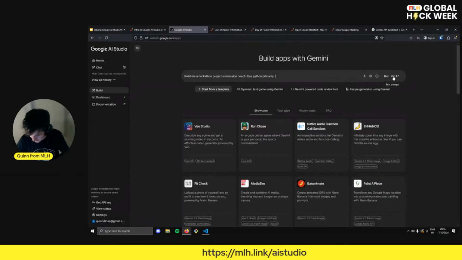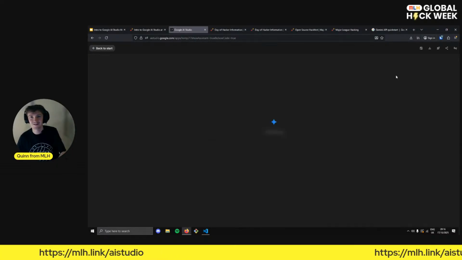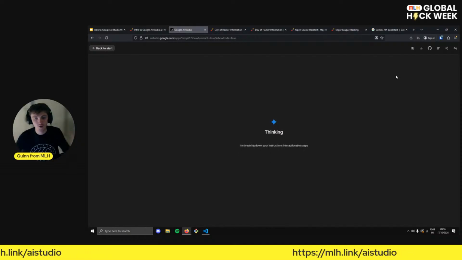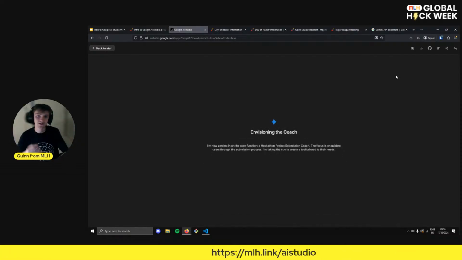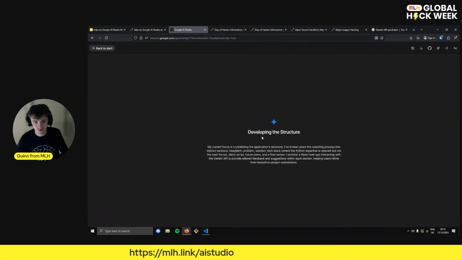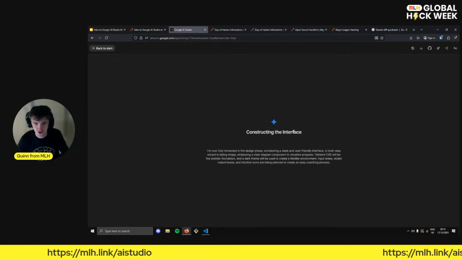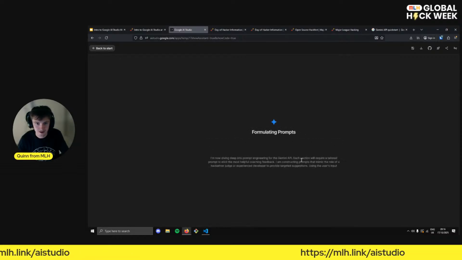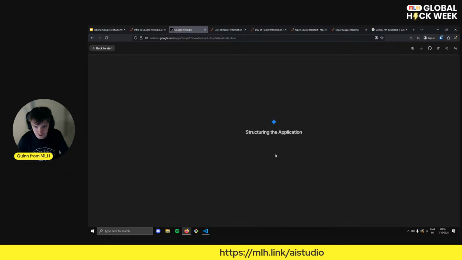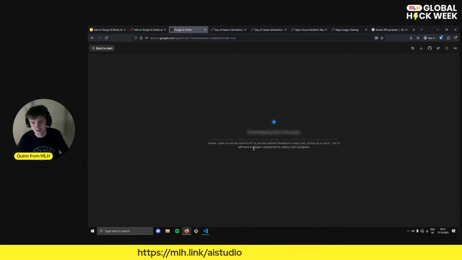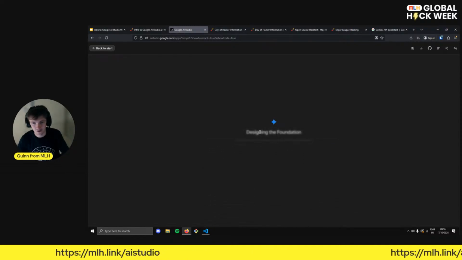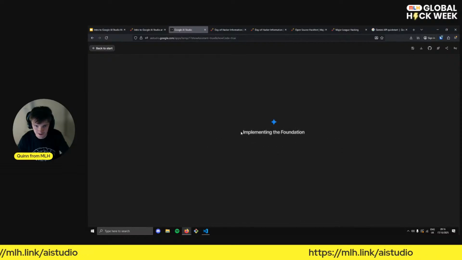And let me just check if we have any questions before we get going. Nope, we're great. Okay, let's give that a run and see what we get. So straight away we jump into this thinking mode. We can see in really nice visuals what the model is doing. So at the moment, developing structure, then constructing an interface, and we've got some more detailed prompts down here. And if you had a more complicated design, perhaps it would think longer on each of these, but we can see the summaries up ahead.